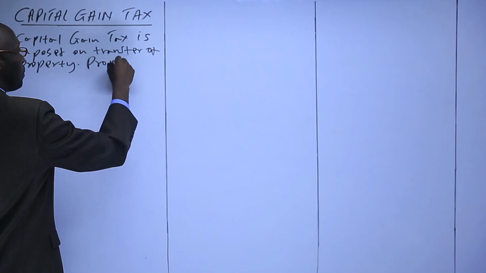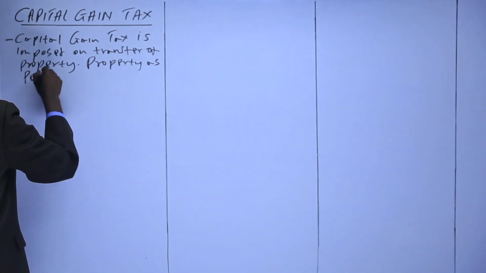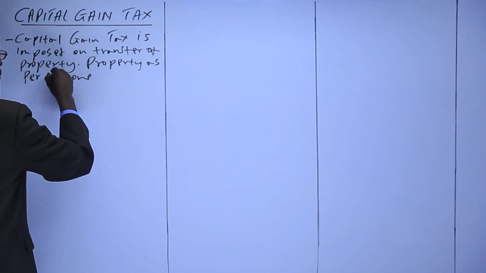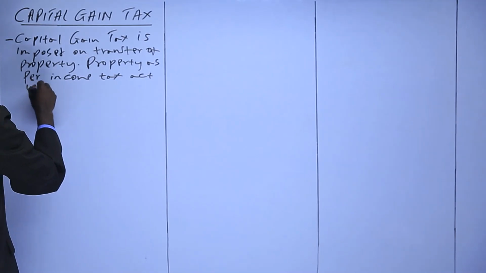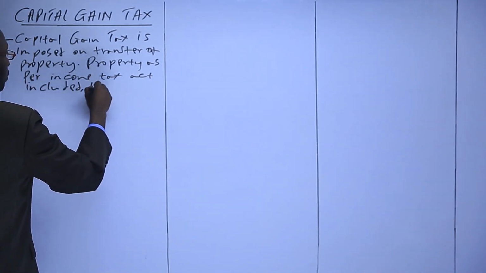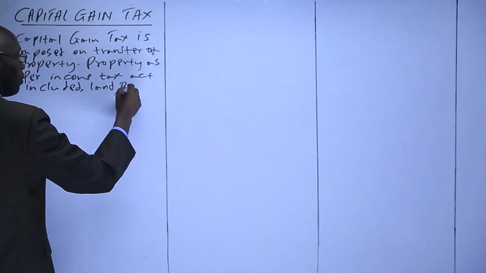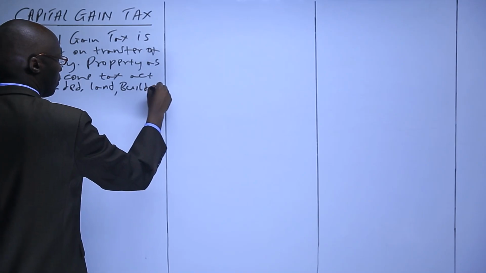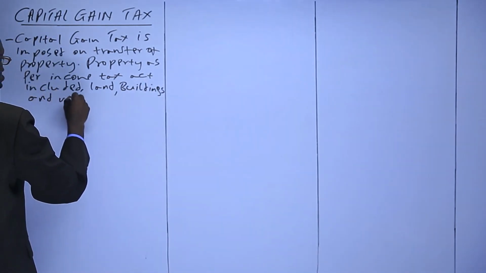Property, as per the Income Tax Act, includes land, buildings, and unquoted shares.